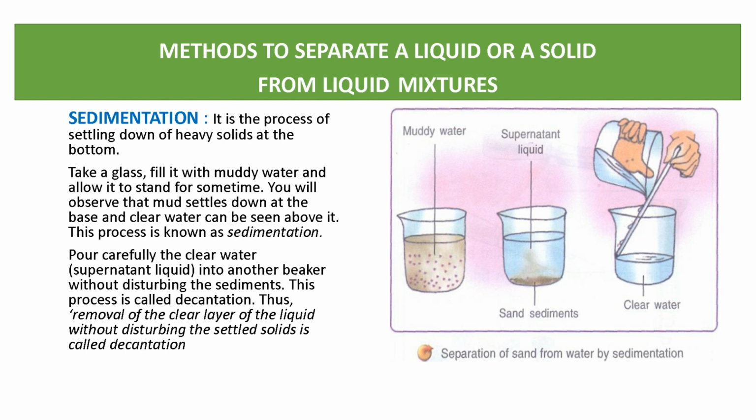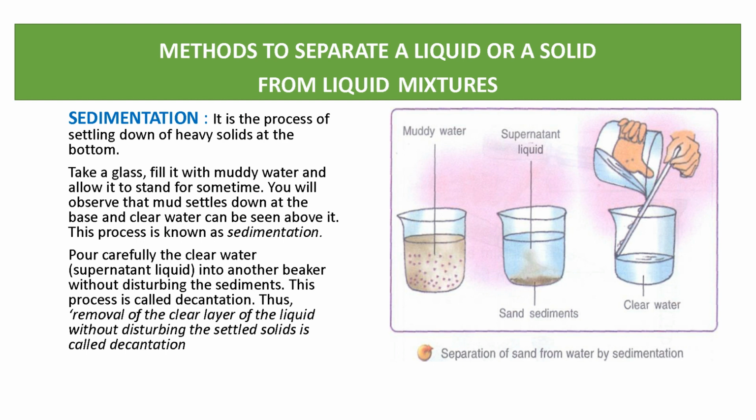You can understand it with the help of an example. In this diagram you can see we take muddy water in a beaker. We allow it to stand for some time. After some time we observe that sand settles down at the bottom of the beaker. So this process is known as sedimentation, and we pour the clear liquid into another beaker. This process is known as decantation. So there are two processes, sedimentation and decantation.